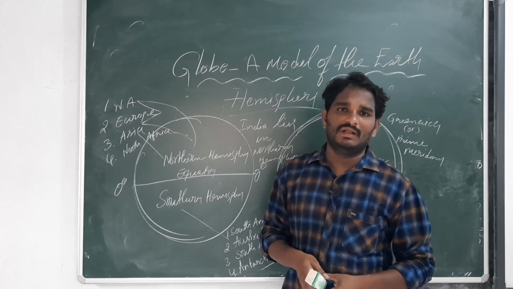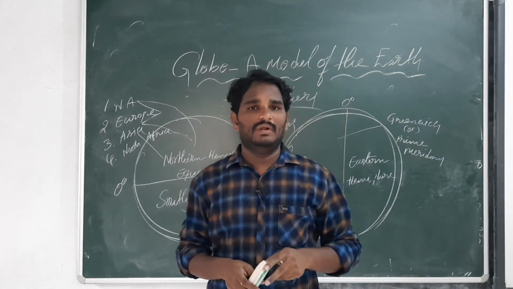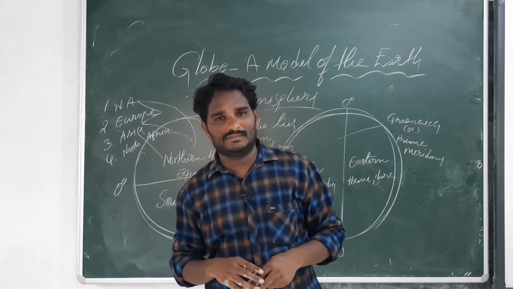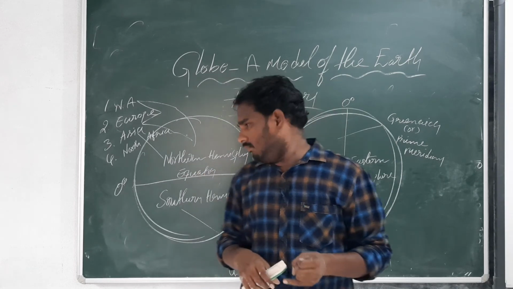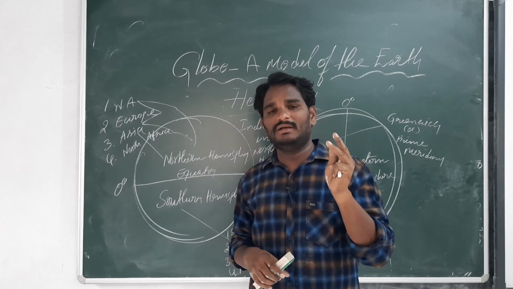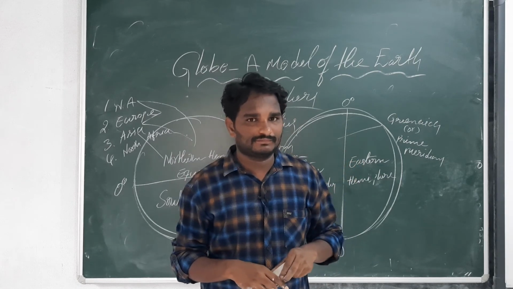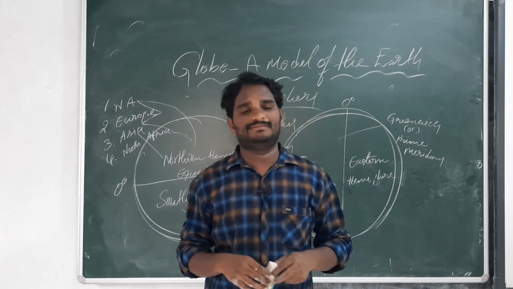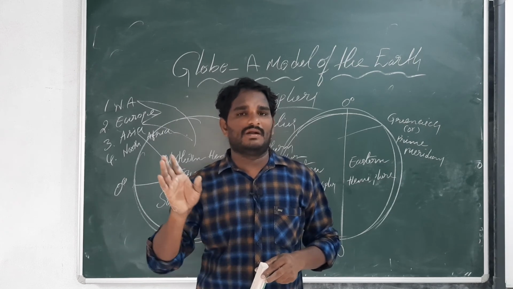And next one, continents. A large mass of land on the globe is called a continent. In total there are 7 continents: Asia, Africa, North America, South America, Antarctica, Europe, Australia. Asia is the largest continent. Africa is the second largest continent. Another importance of Asia is that India lies in the Asian continent.